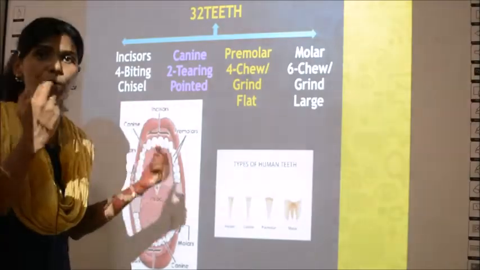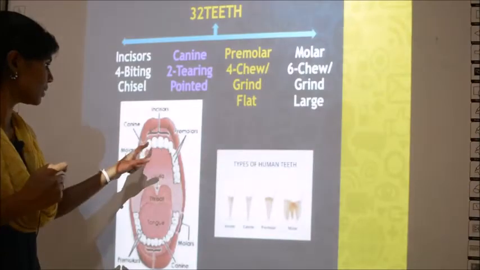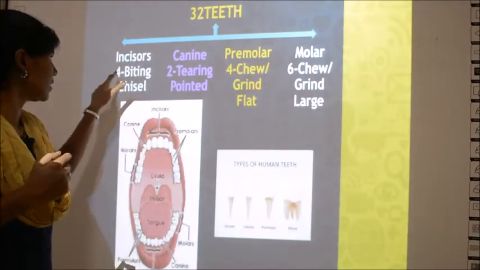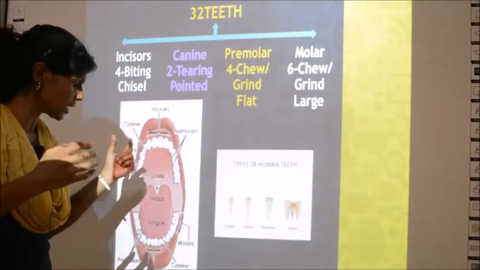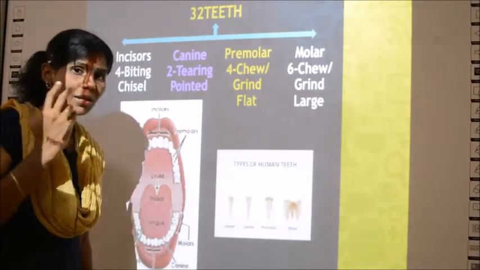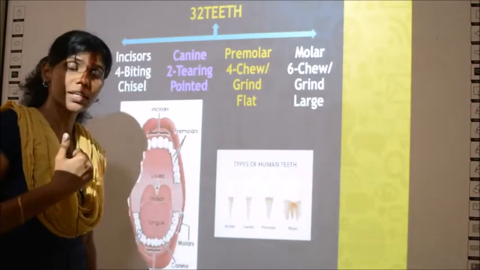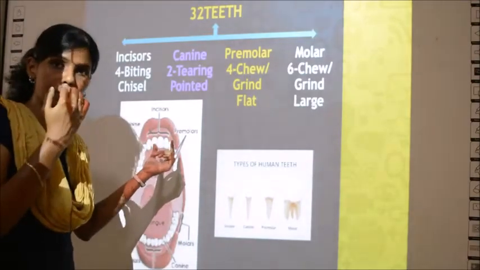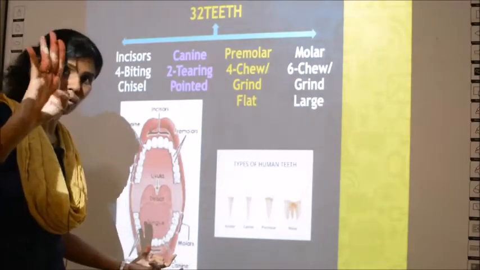See, the first 4 teeth in the middle, 2 and 2, the first 4 teeth in the front are called incisors.